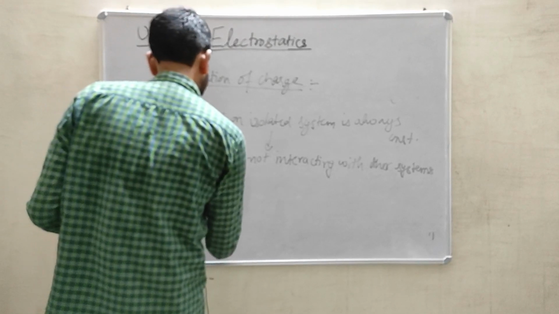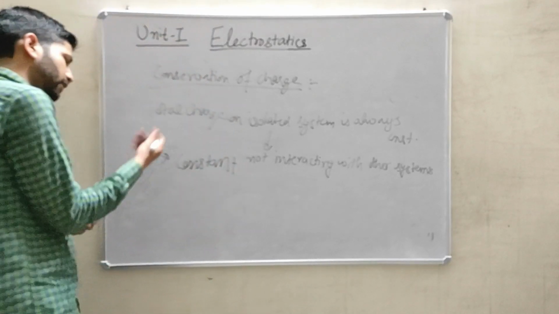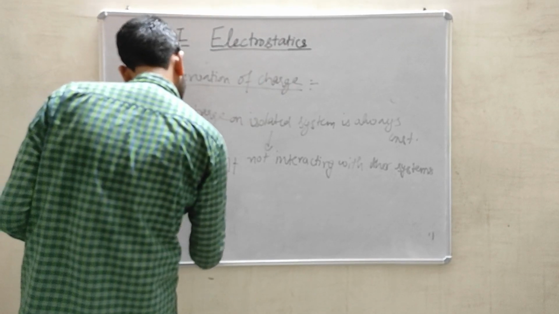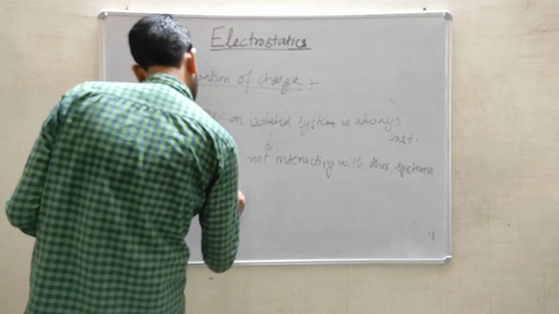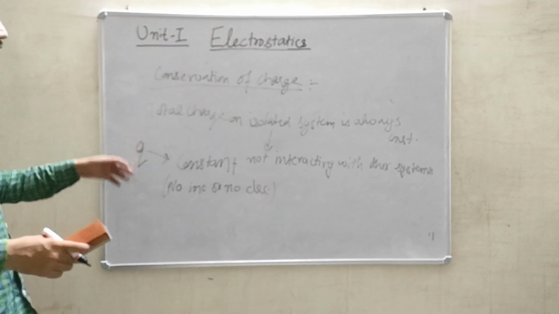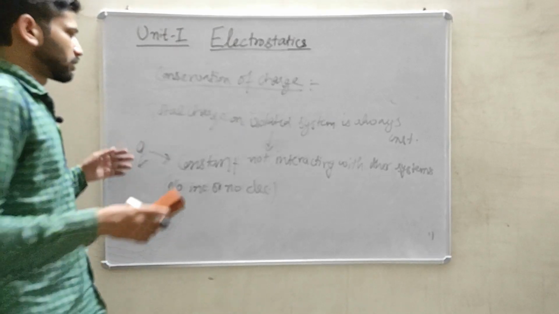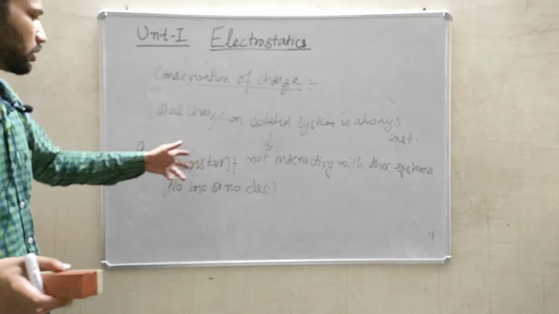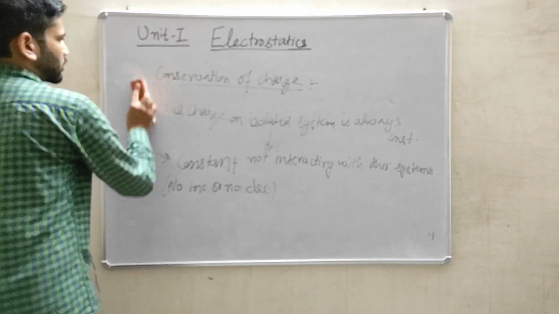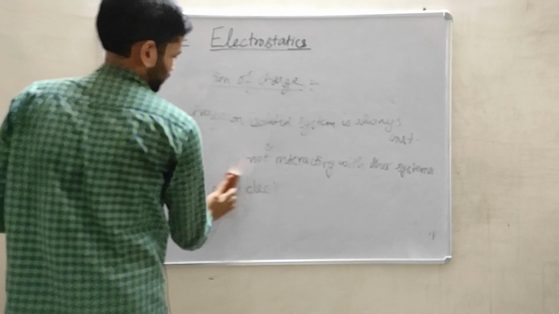Its value never decreases and its value never increases. Constant means no increase or no decrease. So the total charge on an isolated system is always constant. This is the meaning of conservation actually.